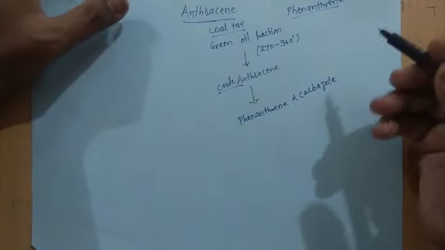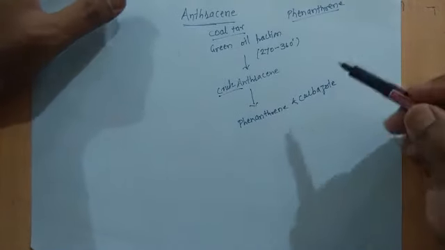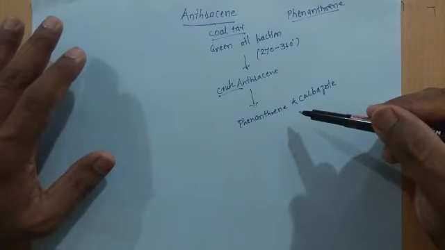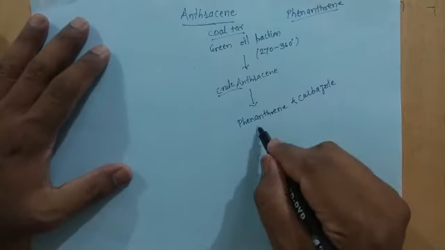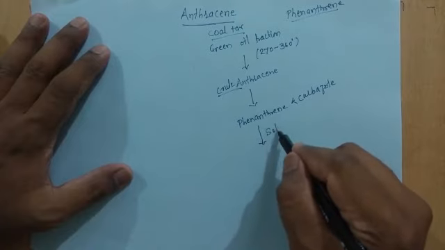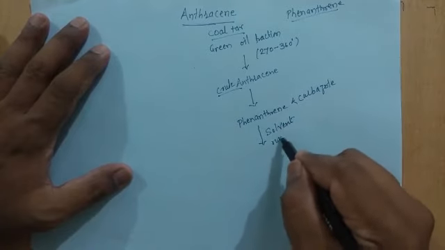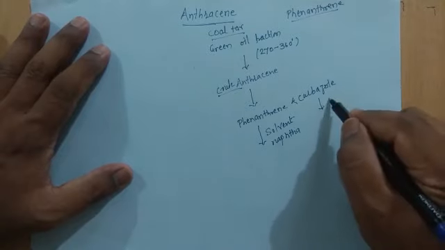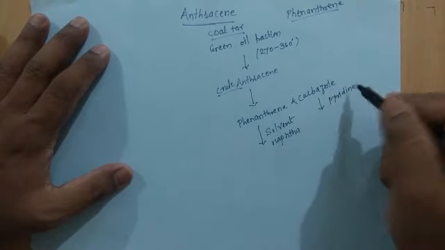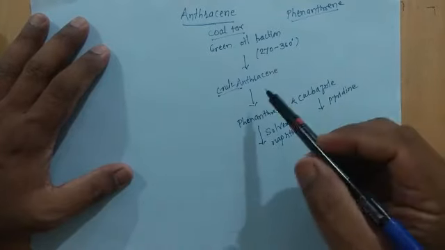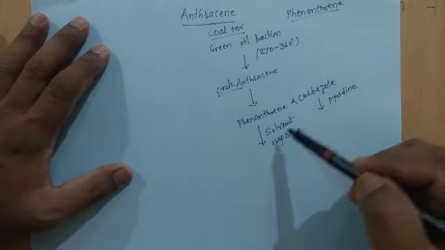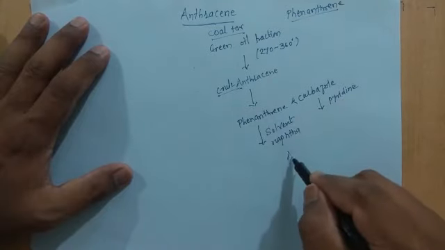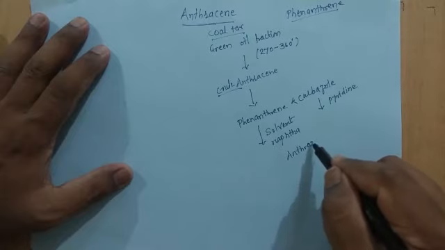Now these impurities are removed by washing this crude anthracene with different solvents. To remove phenanthrene, we use solvent naphtha, and to remove carbazole, we use pyridine. So from the crude anthracene, these two impurities are removed by washing with different solvents. And whatever anthracene we get will be a pure one.